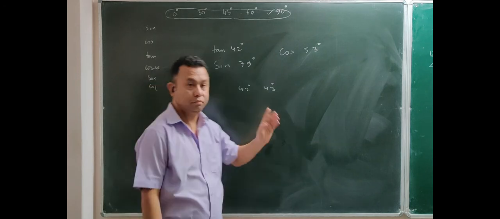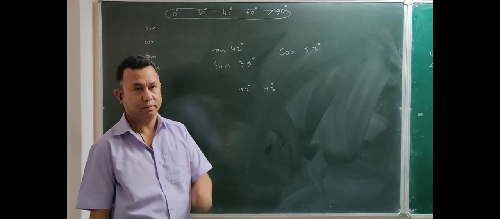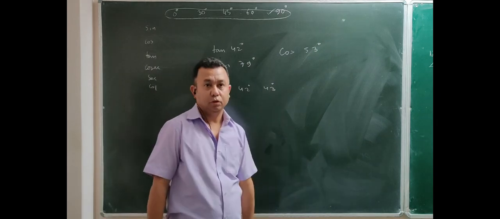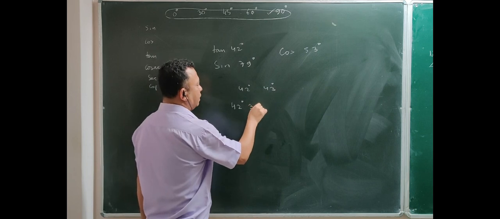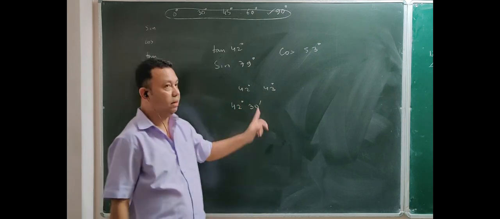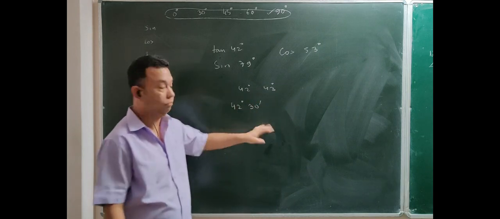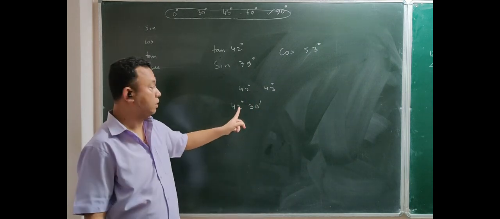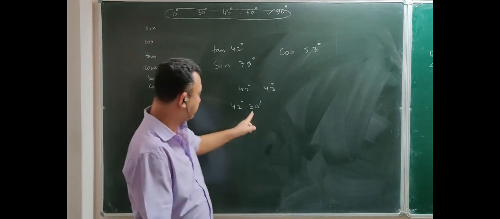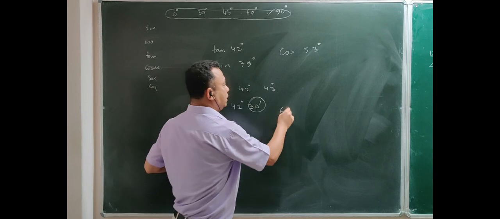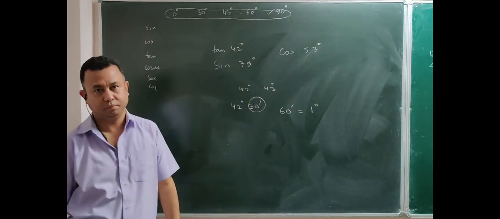But do not forget, you have learned I think in geography also, that degrees, angles are subdivided into minutes. For example, I may write 42 degree and 30 minutes. Now degree and minute, and this minute has nothing to do with your time minute. This is your angle minute, 30 minutes. So that means a subdivision, a smaller unit of degree is what is minute. And 60 minutes makes a degree.